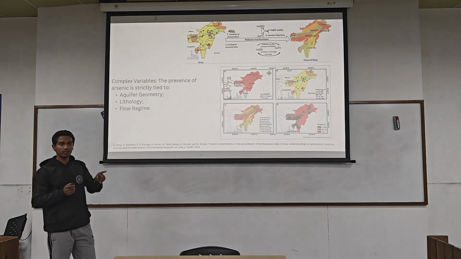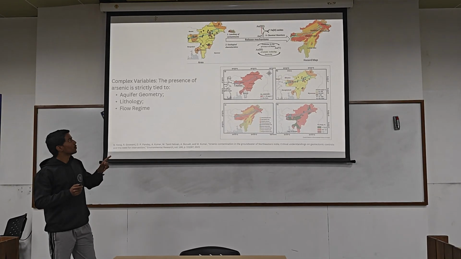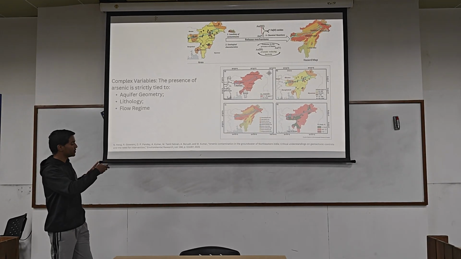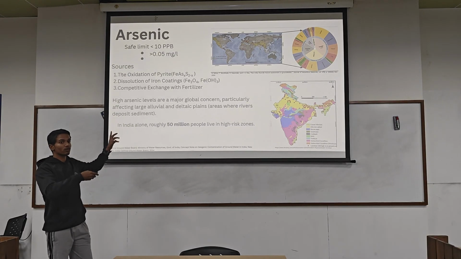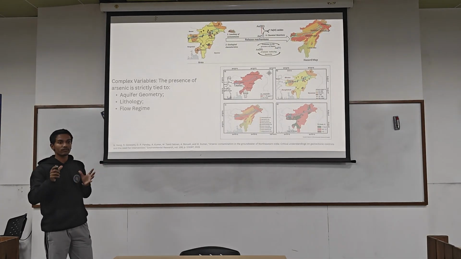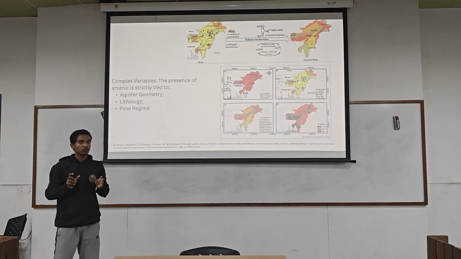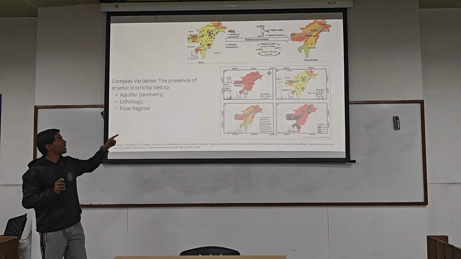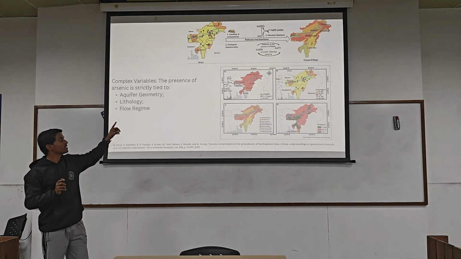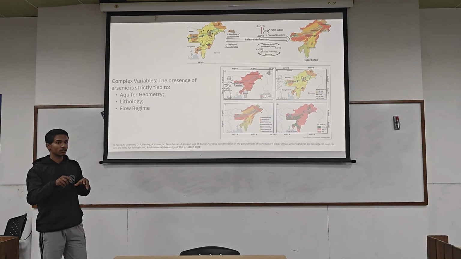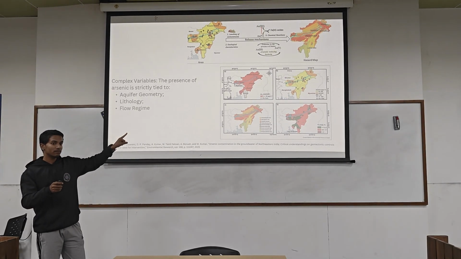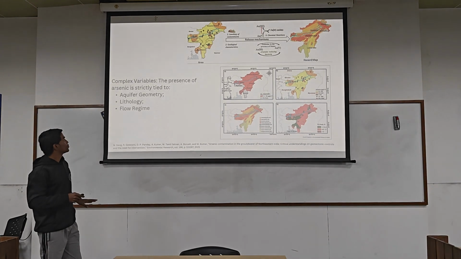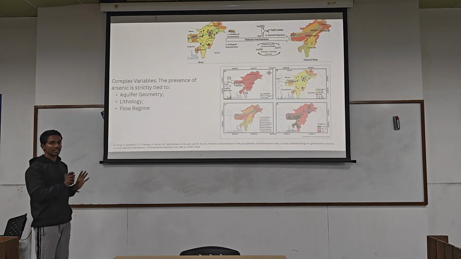Due to the 3 plus charge. In the previous slide, I showed the dissolution of iron coatings. So these are adsorbed on the surface of the iron ferric oxides. Once it is adsorbed, it goes deeper, and in the absence of oxygen, some microbes turn arsenic 5 into arsenic 3. So this is the process of arsenic.